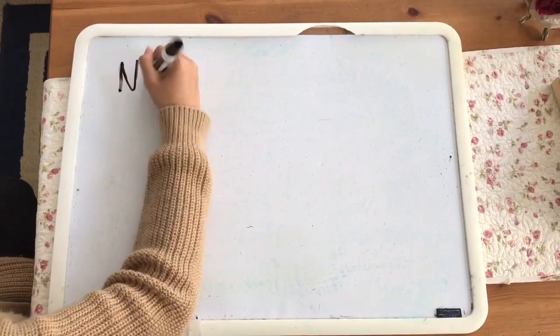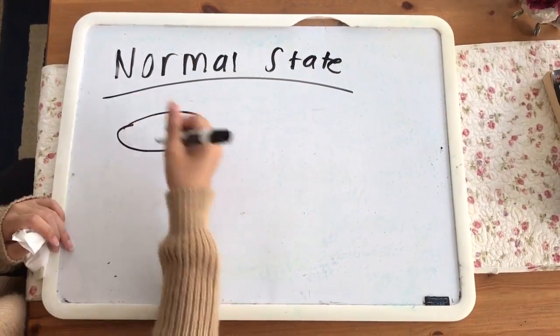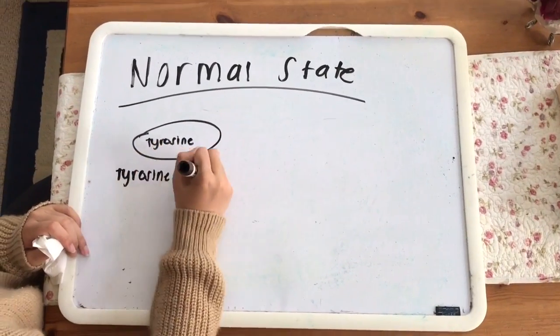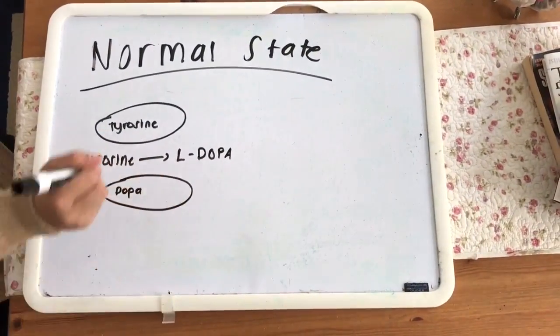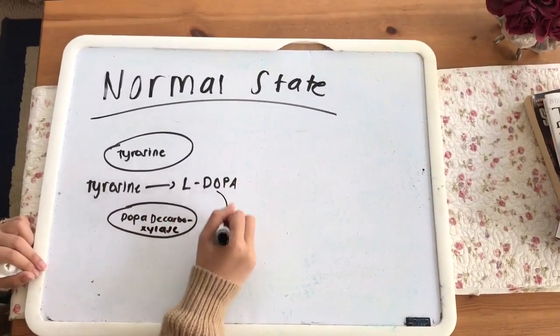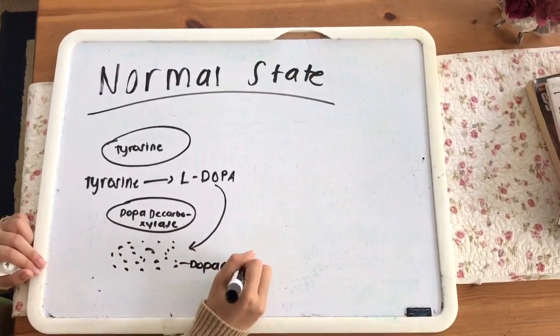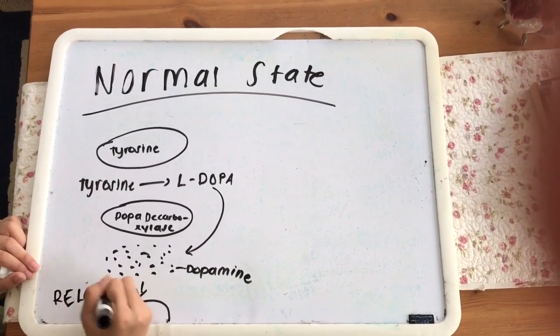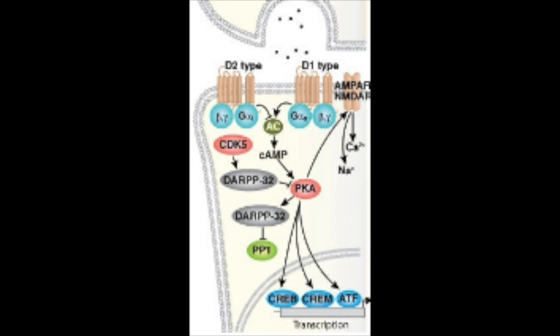Parkinson's disease affects the release of dopamine into the bloodstream. Before we can see that effect, let's look at how a person without Parkinson's performs the cell-to-cell communication. It starts with the release of the neurotransmitter dopamine when tyrosine activates L-DOPA. The release of dopamine in the presynaptic neuron results in a signaling in the postsynaptic neuron through D1 and D2 type dopamine receptors. D1 receptors signal through G proteins to activate adenylate cyclase, causing cAMP formation and the activation of PKA.